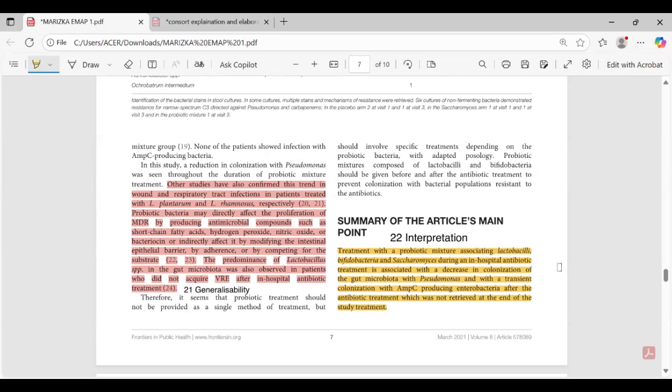So 22, interpretation. Treatment with a probiotic mixture associating Lactobacilli, Bifidobacteria, and Saccharomyces during an in-hospital antibiotic treatment is associated with a lower risk of colonization of the gut microbiota with Pseudomonas and with a transient colonization with MPC producing Enterobacteria after the antibiotic treatment, which was not retrieved at the end of the study treatment.